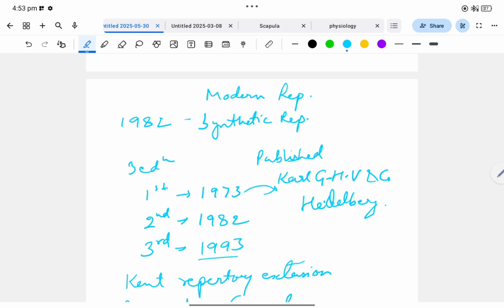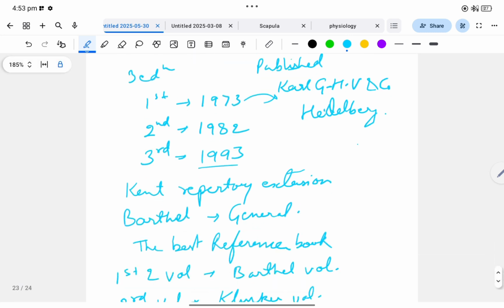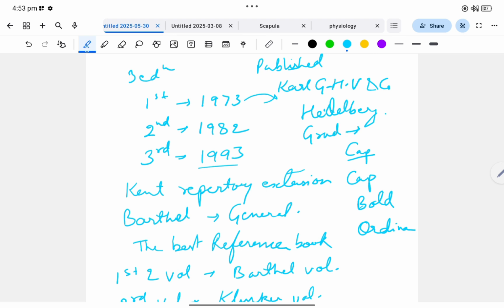It has four types of typography or gradations used by Barthel. First is capital underlined, second is capital, third is bold, and fourth is ordinary. So these were the gradations used. So that's all for the Synthetic Repertory. Thank you.